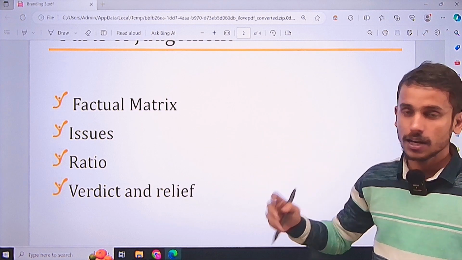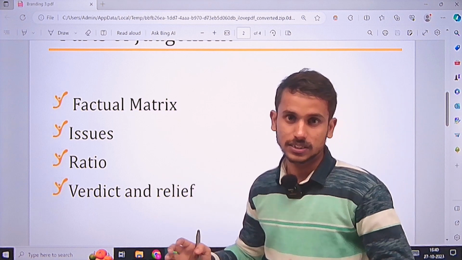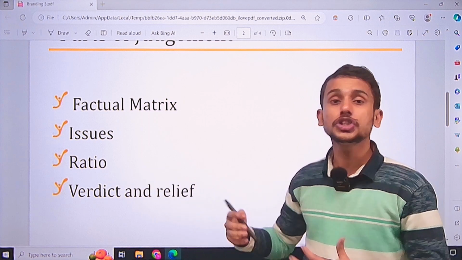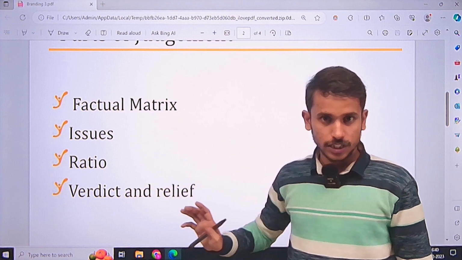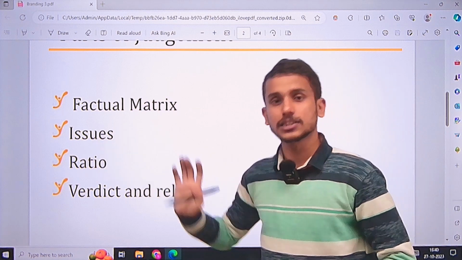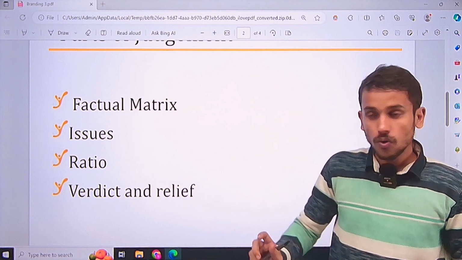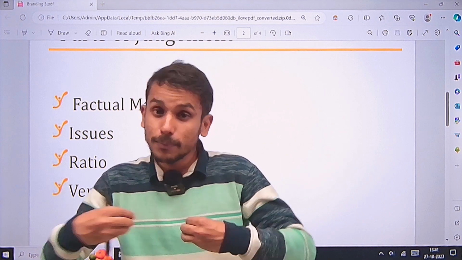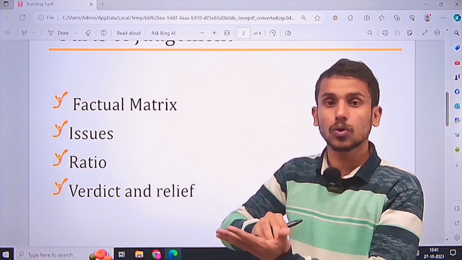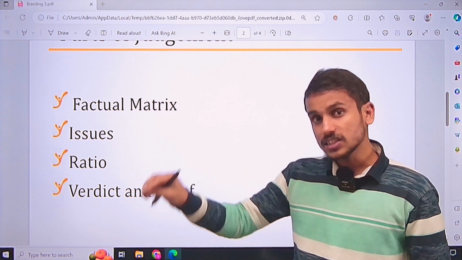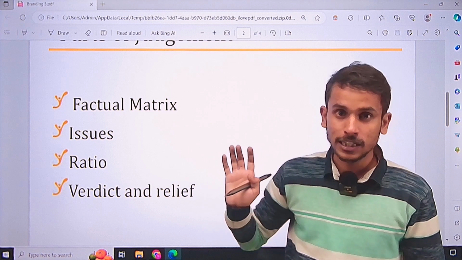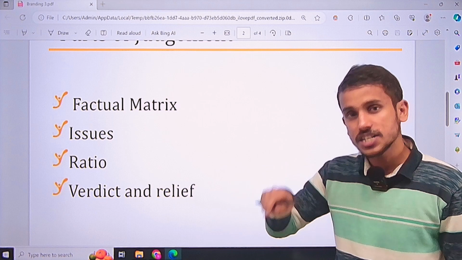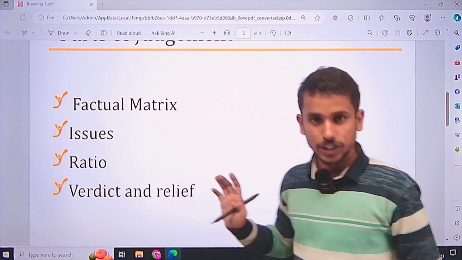Once the questions are framed, the judge sits to answer those questions. When he answers those questions, he gives his reasoning, the ratio. To every question written in the issues, such as whether this is applicable on the husband, the judge is going to first say yes or no, followed by the ratio. The judge would say that I have noticed the provision and I believe that according to the language of this particular code or section, this is my interpretation and therefore this should be applicable. Yes, it is applicable for the reasons I mentioned. Or, no, this is not applicable for the reasons I mentioned. All this reasoning is called the ratio.